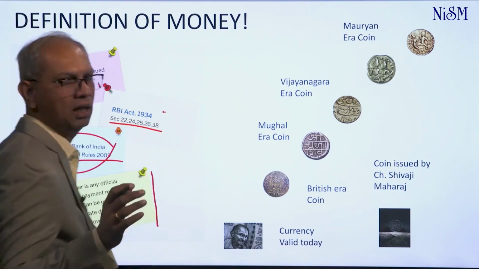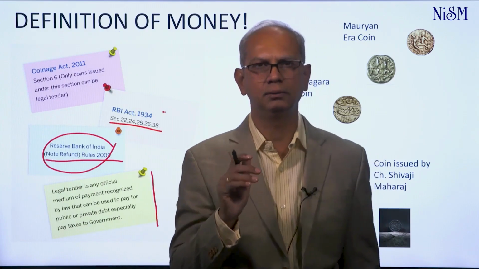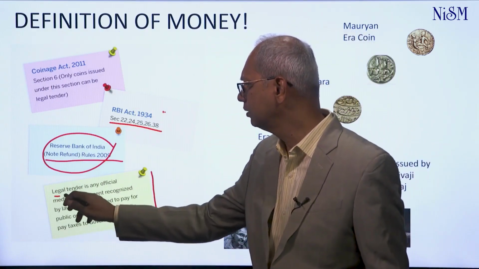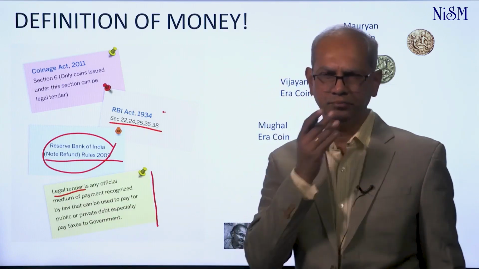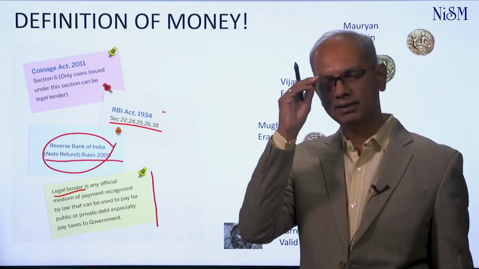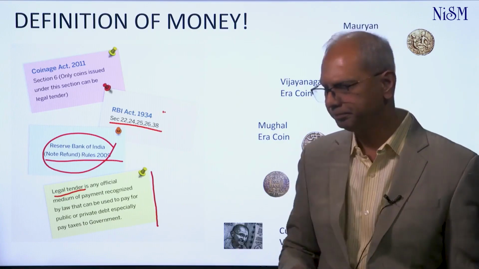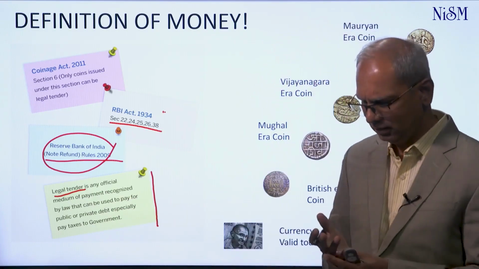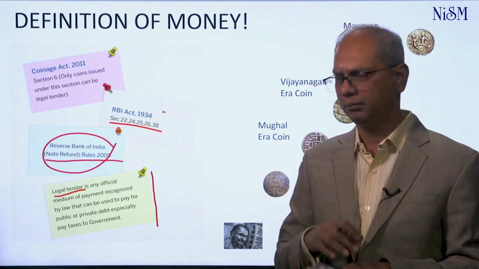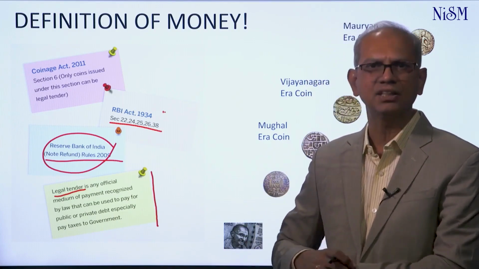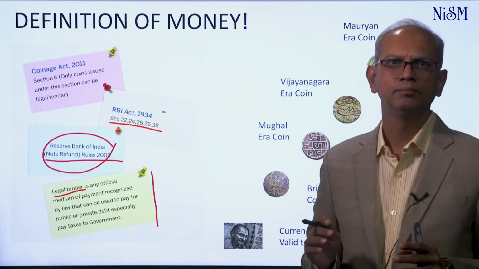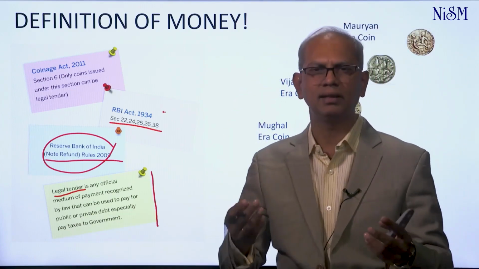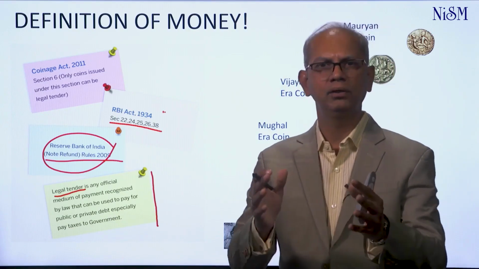The other textbook definition that the RBI has given is what constitutes legal tender. So any form of currency, or when we say generally money, has to be legal tender. What does legal tender mean? In simple definition, legal tender means anything that is sanctioned by an authority so that it can be used to transact on various transactions. It could be a simple transaction of buying and selling a particular good or a service.